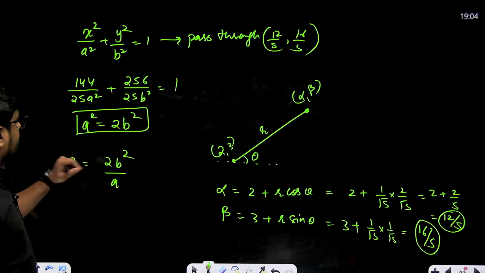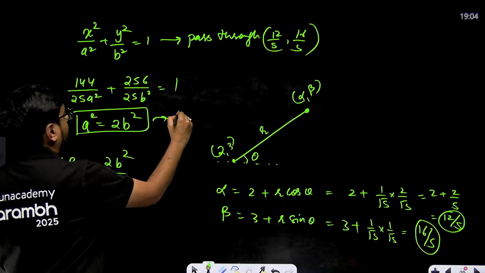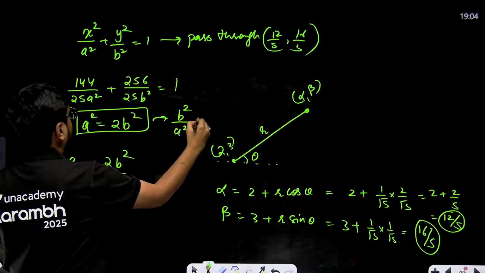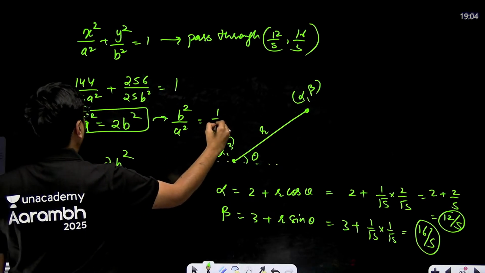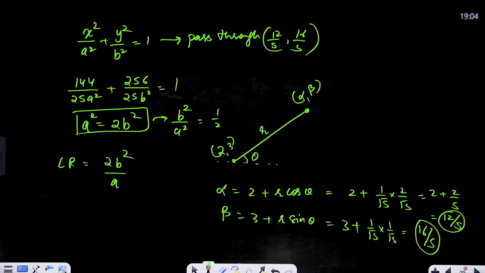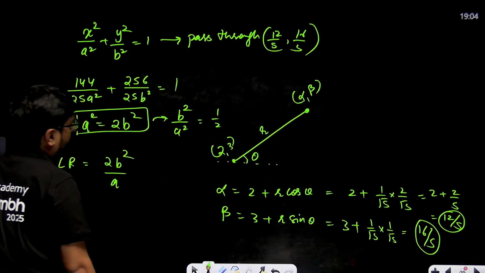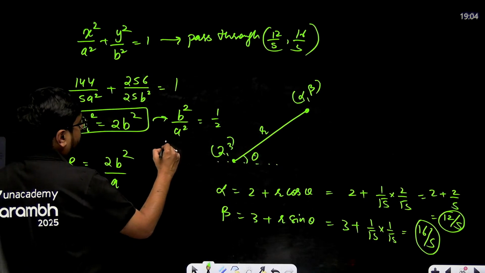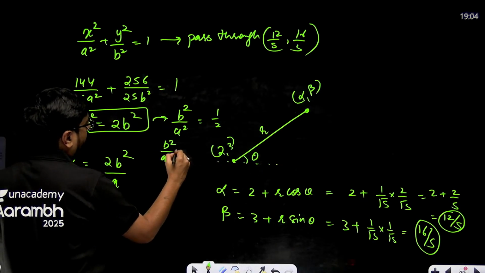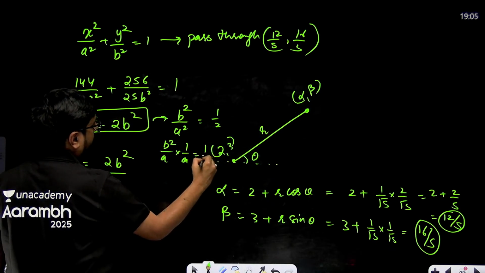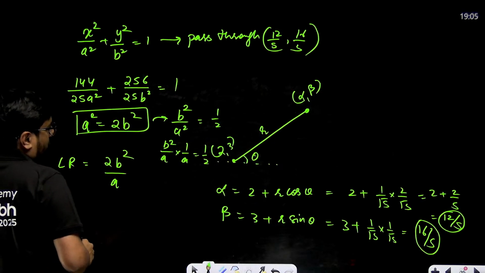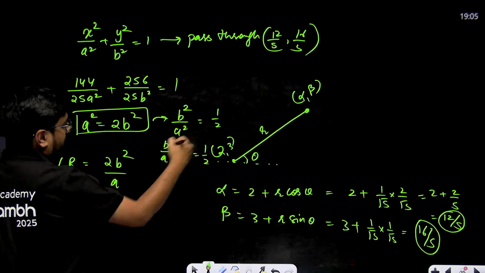So we need to find this, and from here what we are getting? b square by a square is equal to 1 by 2. So b square by a into 1 by a is equal to 1 by 2, so b square by a will become a by 2.